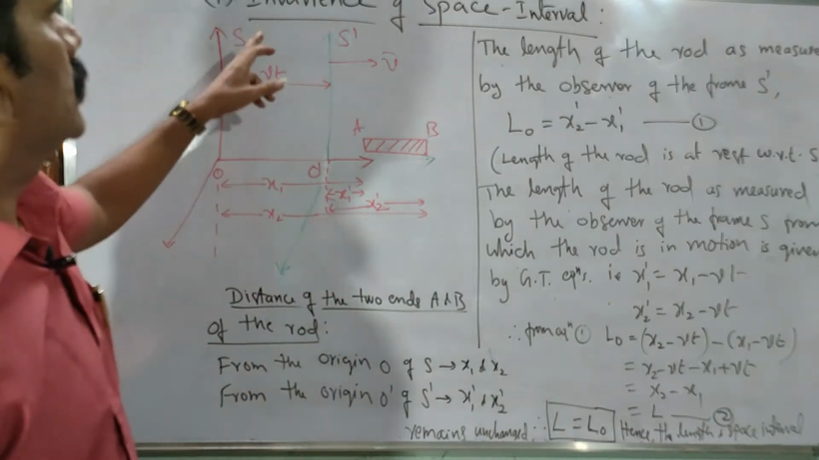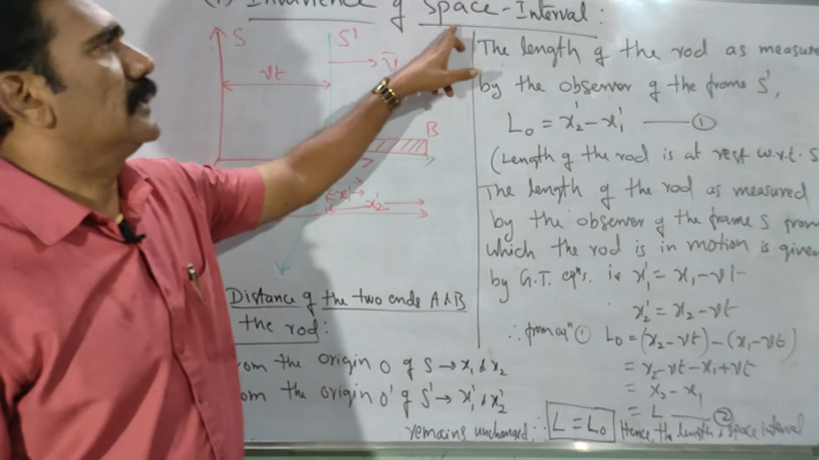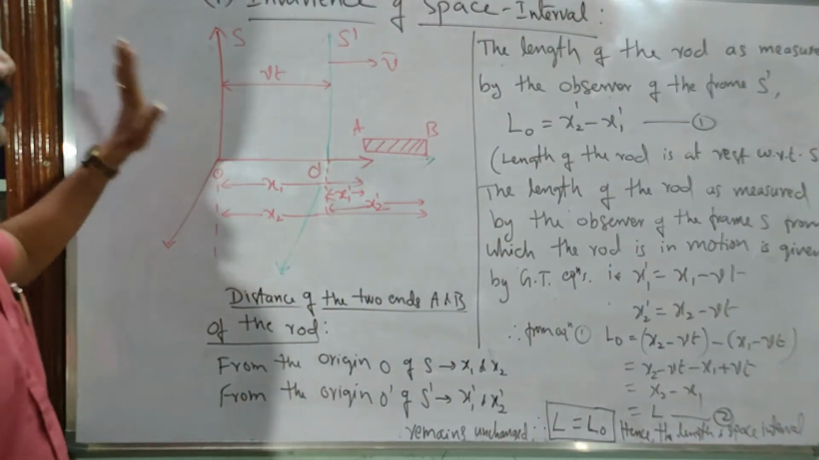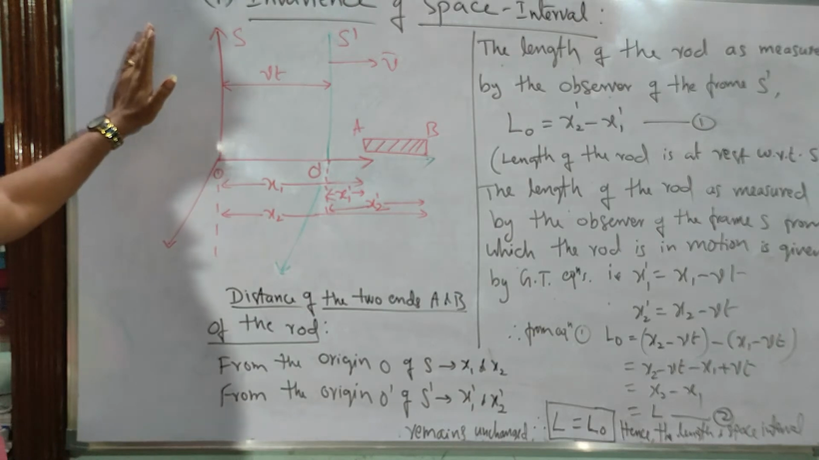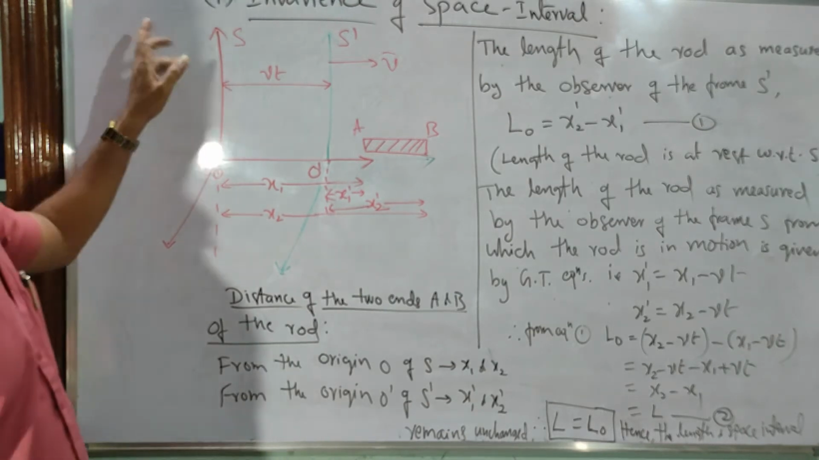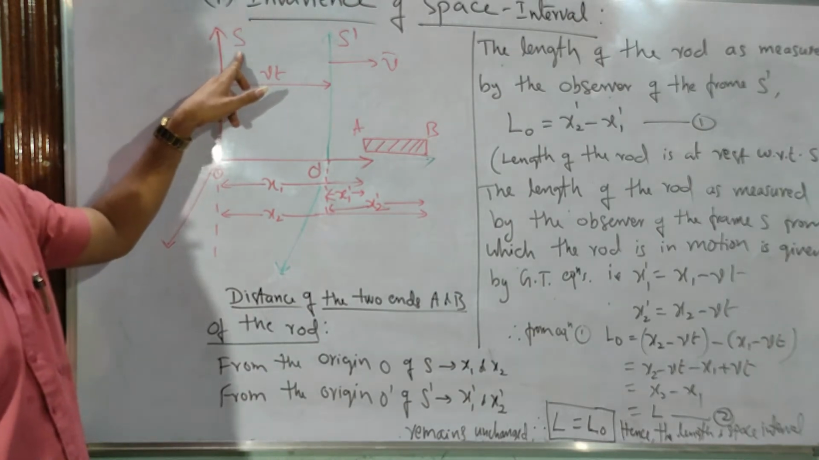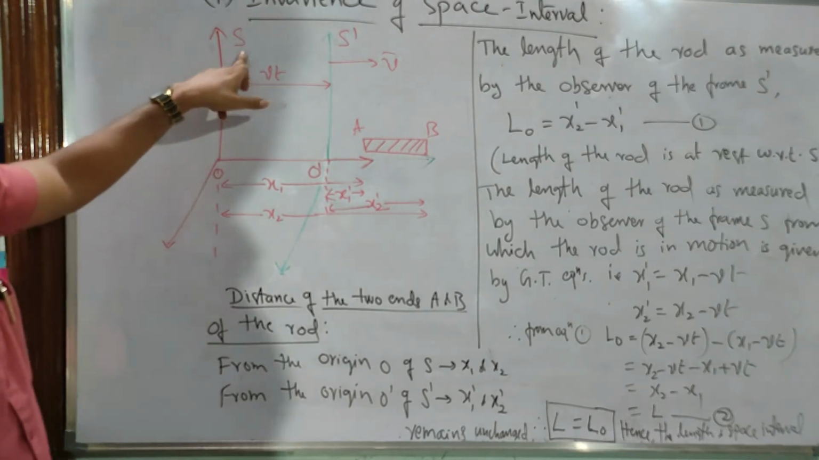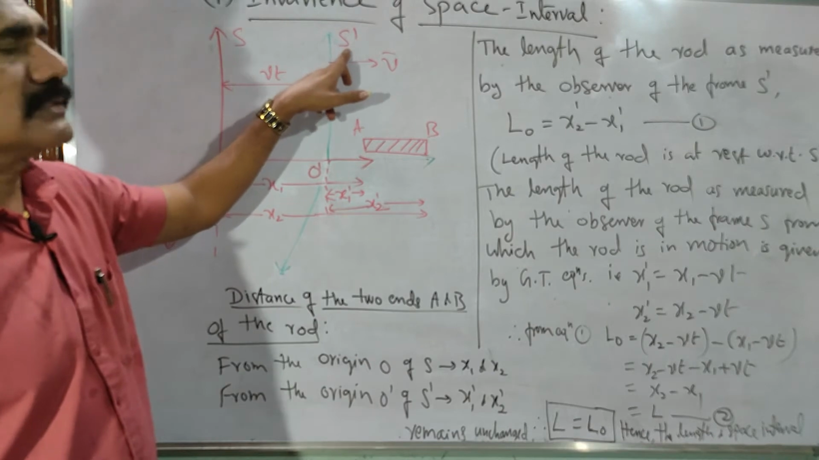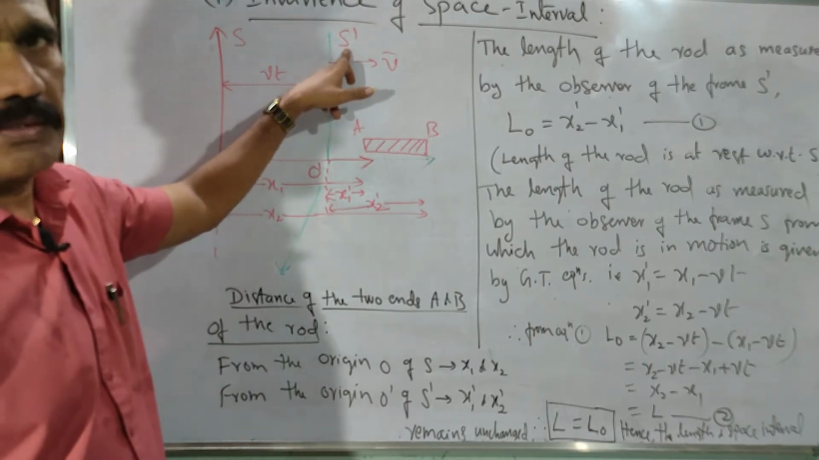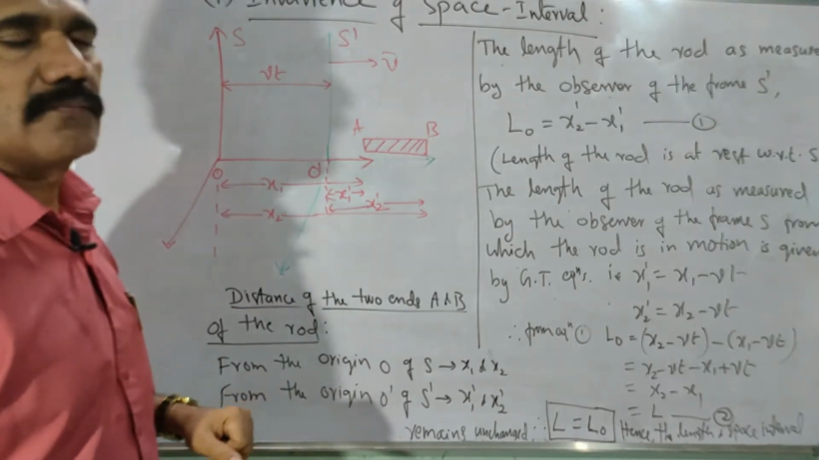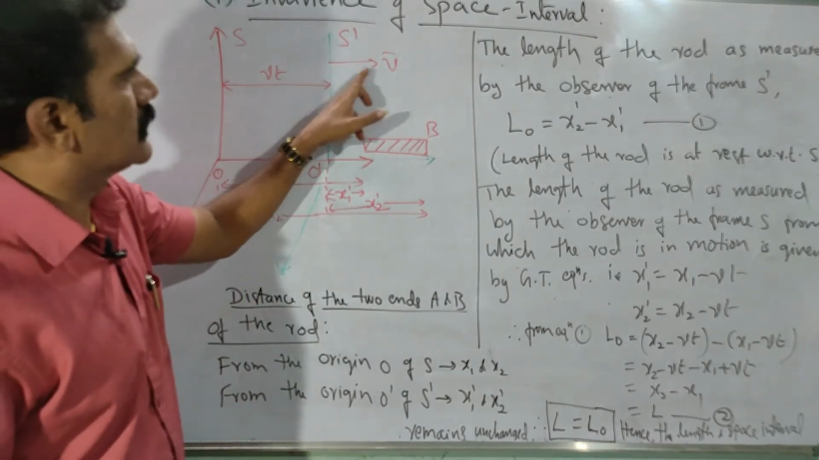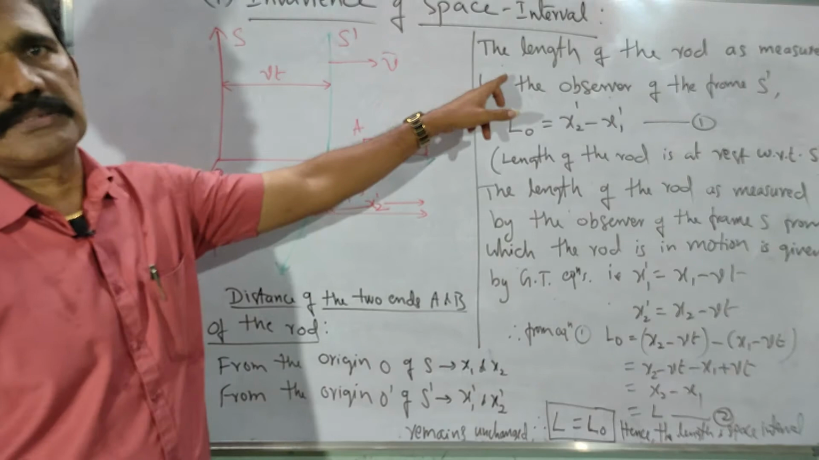Now let us try to prove that the space interval is invariant. Just look at the diagram first. What do we have in the diagram? As usual, we have the frame S, and we are assuming that the frame S is always the fixed frame of reference, and the frame S dash is the moving frame of reference. The frame S dash is moving with velocity v along the x-axis direction.